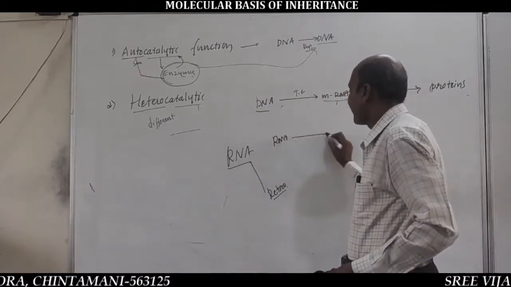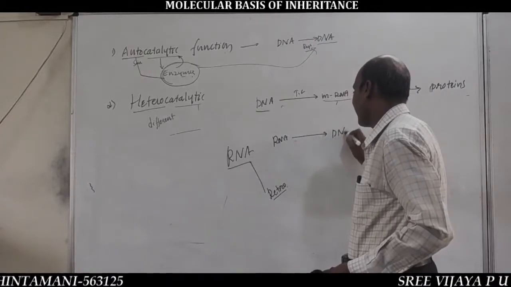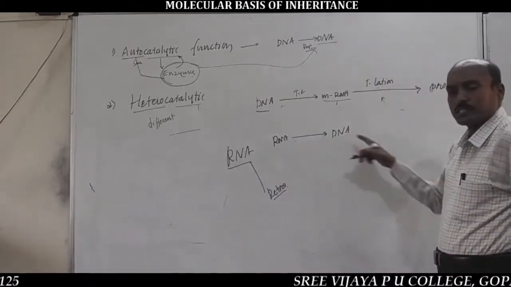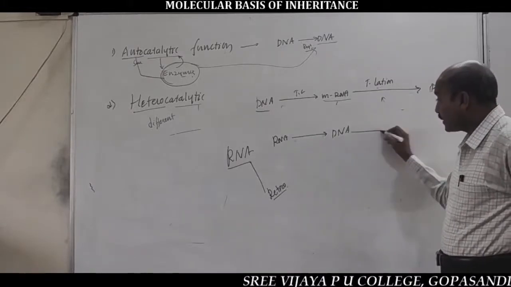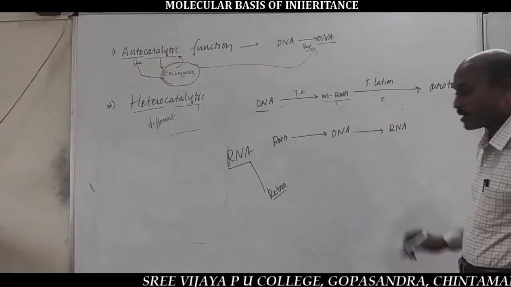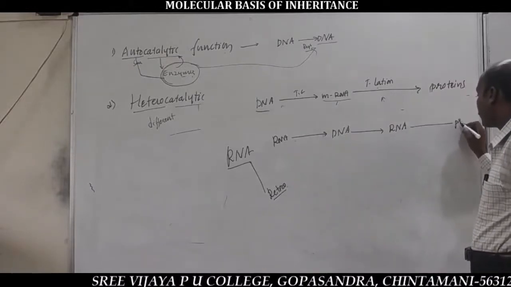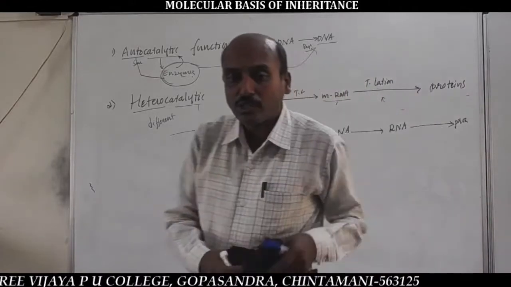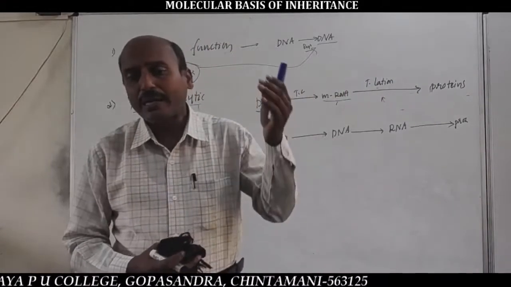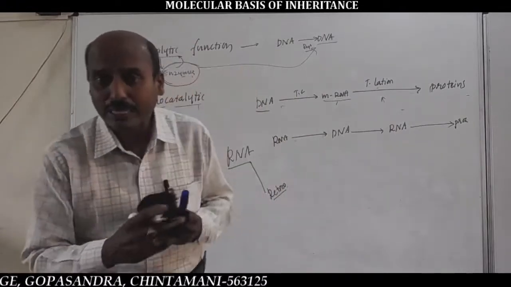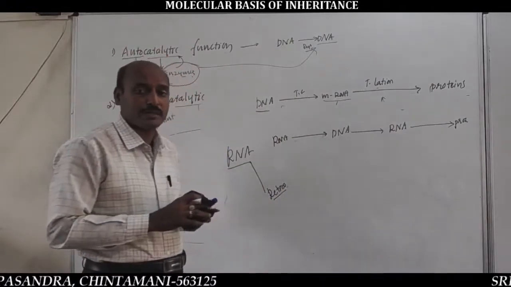In retroviruses, RNA synthesizes the DNA. From the RNA, DNA is produced. From the DNA, once again RNA is produced, and again proteins are synthesized. So this is one type of bidirectional flow of genetic information.